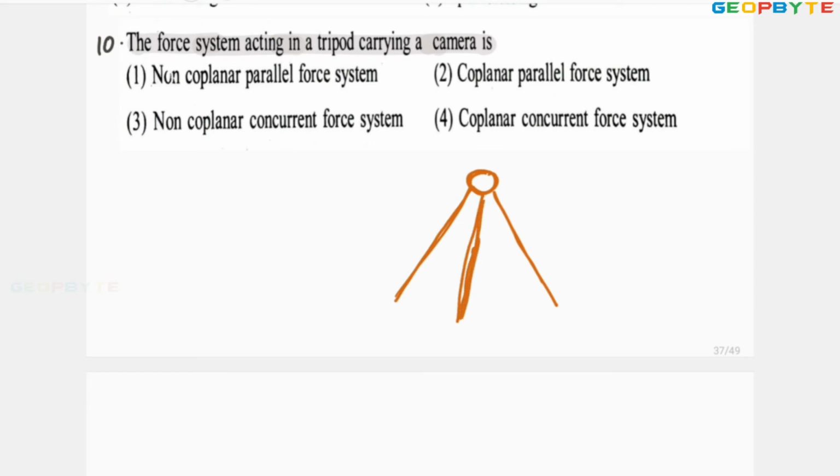These three legs are maintaining the forces. So all are meeting somewhere at this point. Therefore, these are concurrent forces, but those are not in the same plane. Therefore, non-coplanar and concurrent forces.